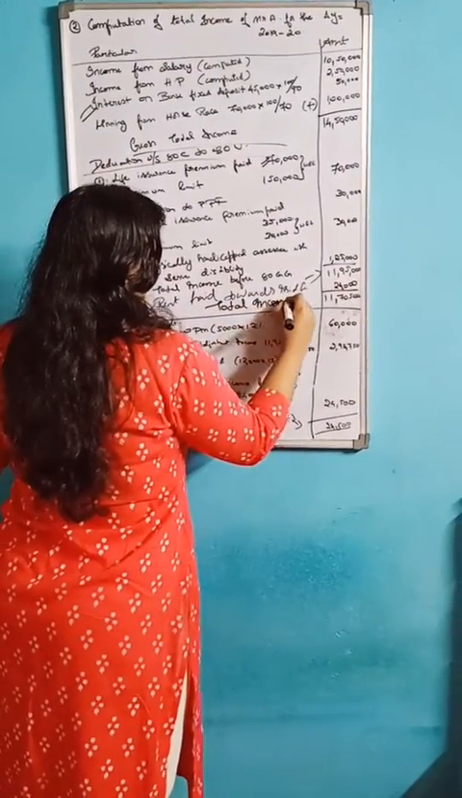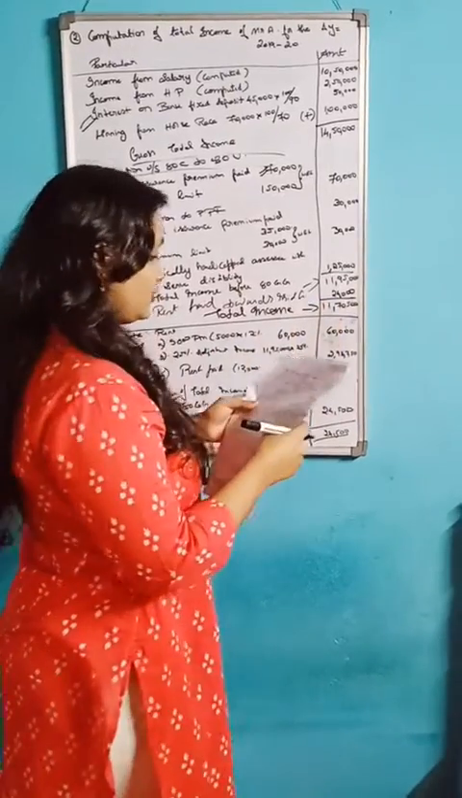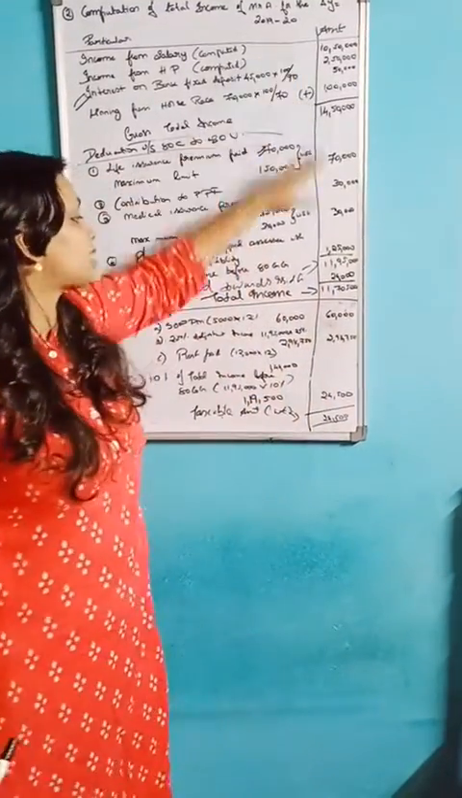Total income is 11,50,500. This is the last amount. Okay.